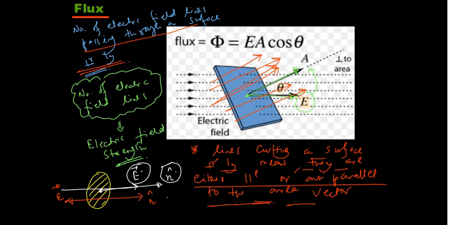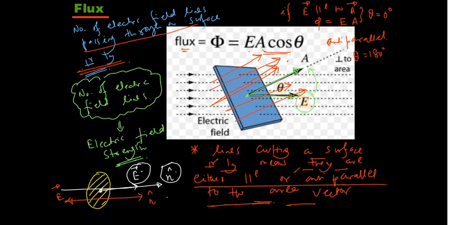So from there, flux we are defining to be E A cos theta. If E vector is parallel to the area vector A, in that case flux is positive and we will get the value of E A. When they are parallel, theta equals 0 degree. For anti-parallel, that means electric field vector and A vector are anti-parallel, theta equals 180 degrees.